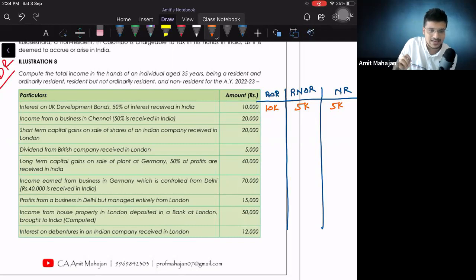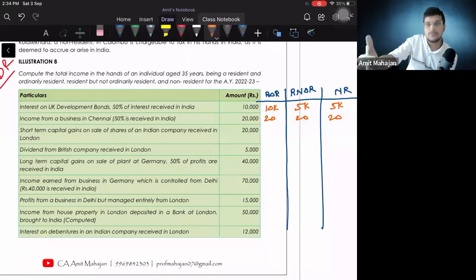Income from a business in Chennai, 50% received in India. Entire amount will be taxable for all. So can I say 20, 20, 20? Because it is an Indian income, because business किधर था? Chennai में था. Right? Third, short-term capital gains on sale of shares of an Indian company received in London.